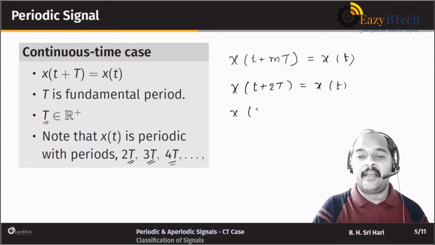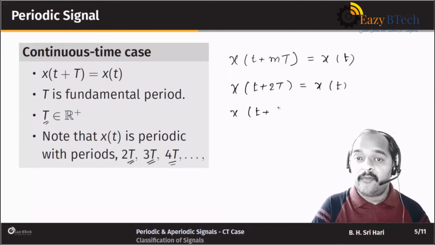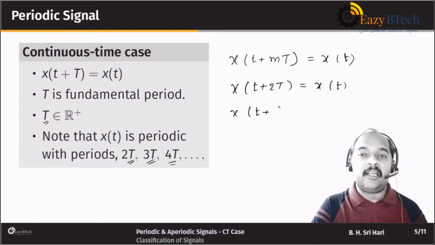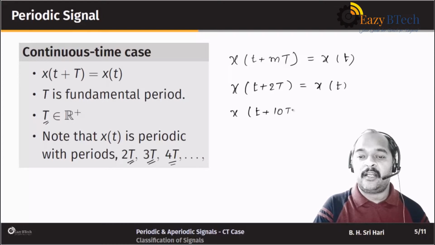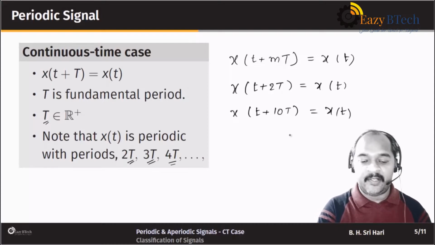Okay, so in that way we can take any integer multiple of capital T and that still turns out to be a period of the signal. Note that it is not the fundamental period. Fundamental period is capital T, but any integer multiple of capital T still can be a period of the signal. So for example, x of t plus 10 times capital T is also x of t, and in that way we can have any number of examples.